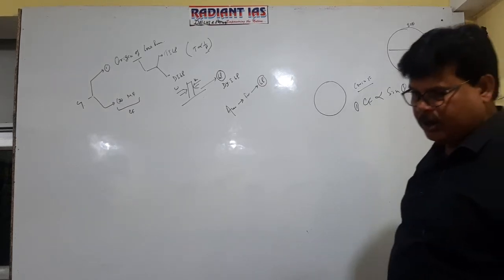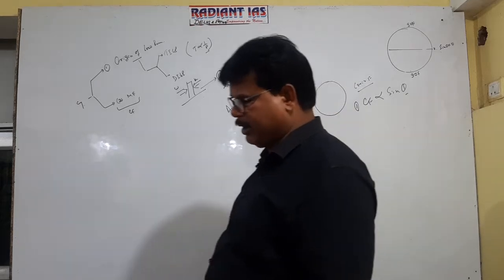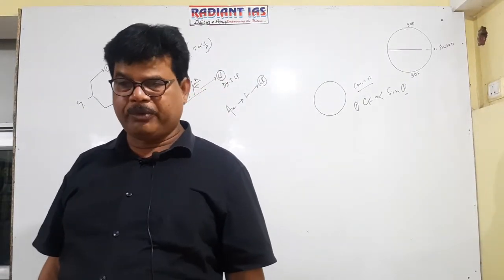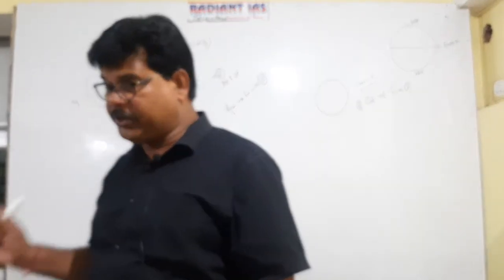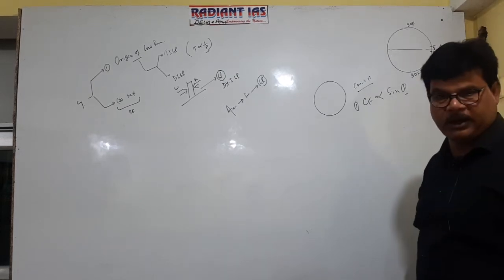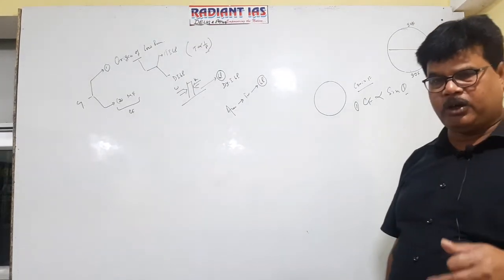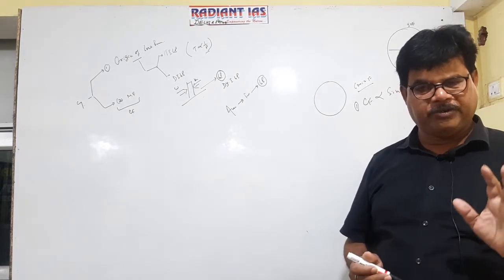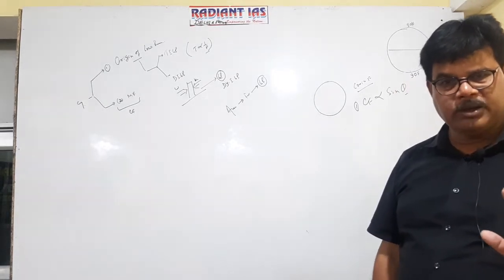It means over the equator Coriolis force will remain 0 or will remain ineffective. It remains ineffective between 0 to 5 degree north and 5 degree south. Between 0 to 5 degree north and 5 degree south, Coriolis force is almost ineffective.